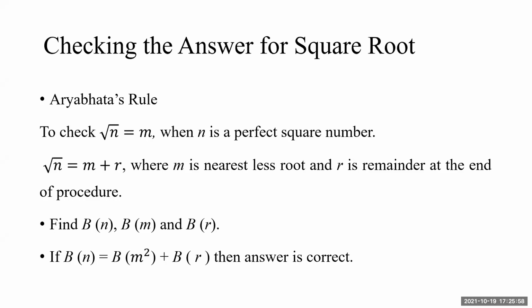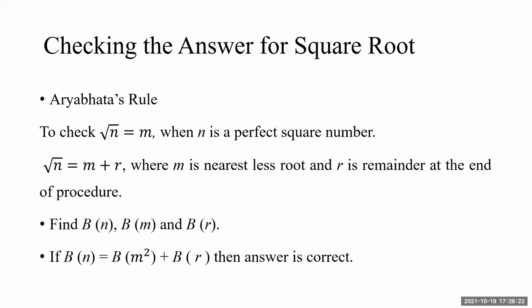So two cases. First, the perfect square: find the Bijanka of n, not root n. Then find the Bijanka of m, and then the Bijanka of r. When it is a perfect square, r will be 0, so we need not calculate the Bijanka of r. Only choose values sufficient: B of n and B of m.